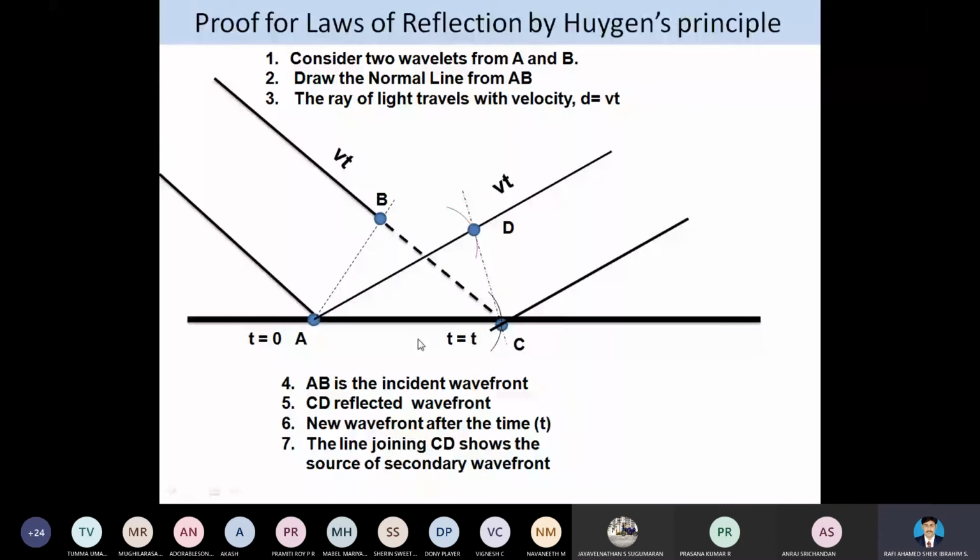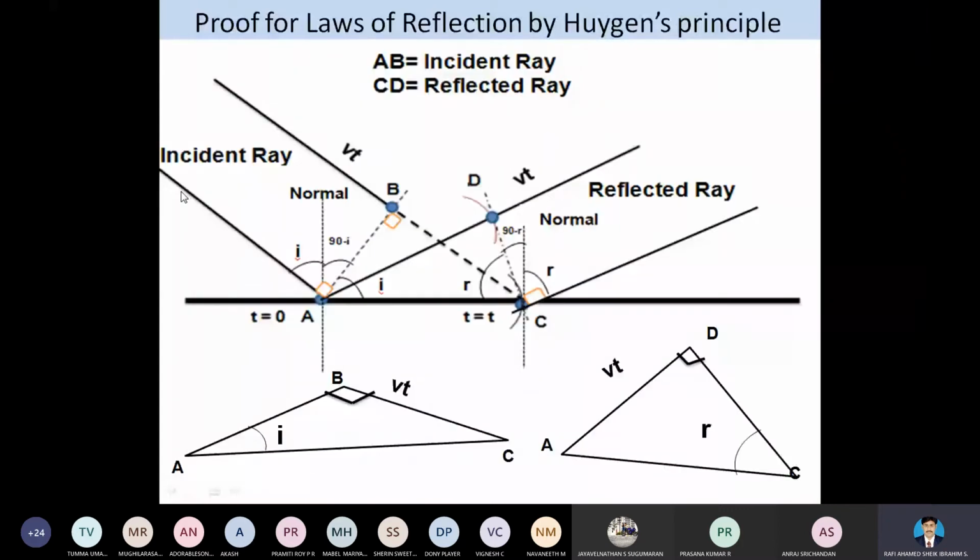When the ray of light, the incident ray, falls on this mirror surface at the point A, we have considered a normal line at the point A, which we know is at an angle of 90 degrees.